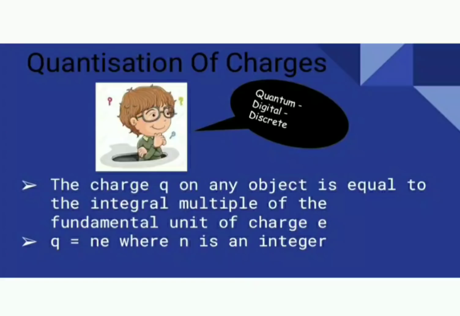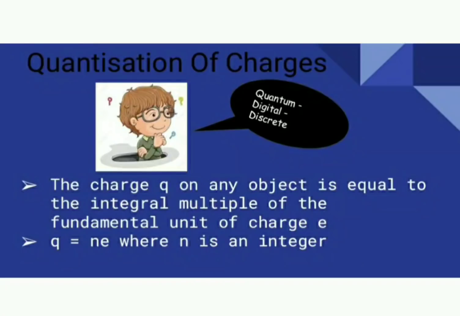To understand it better, imagine a ball with 1 electron. It will have 1 e amount of charge, and if it has 2 electrons, it will have 2e charge. Generalizing, if it has n electrons, it will have Ne charge, and that is how we get the formula Q is equal to Ne.